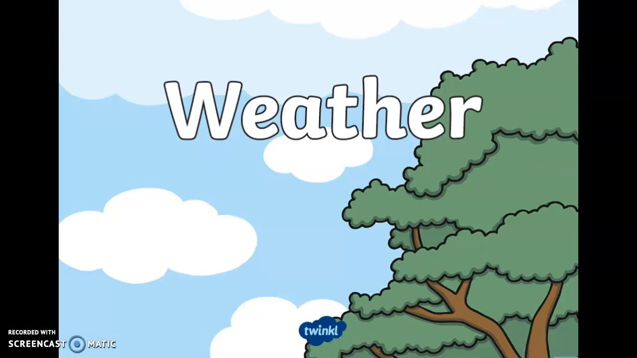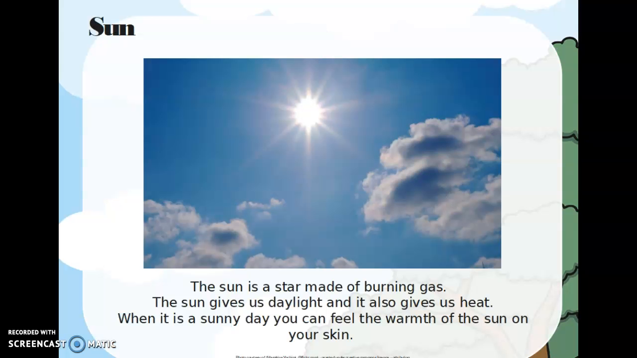In this lesson, we are going to be looking at weather, all different types of weather. Sun. The sun is a star made of burning gas. The sun gives us daylight and it also gives us heat. When it is a sunny day, you can feel the warmth of the sun on your skin.